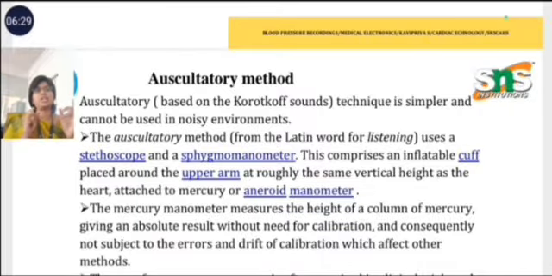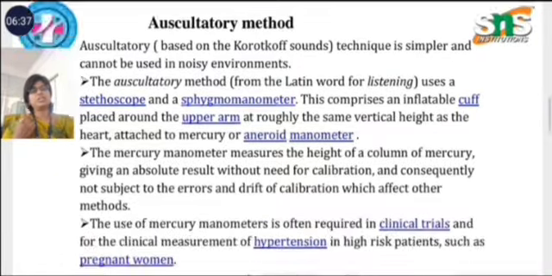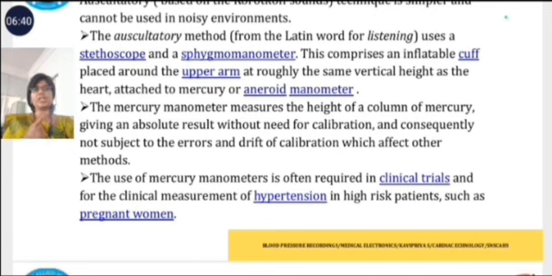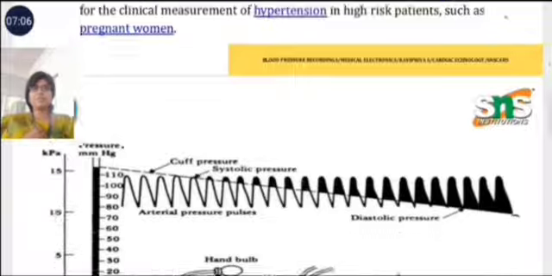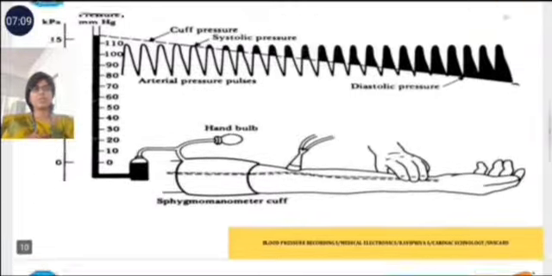The auscultatory method uses a sphygmomanometer, a stethoscope, and a mercury manometer. A mercury manometer measures the height of the mercury column and gives an absolute result without any need for calibration. Errors due to calibration drift do not affect this method. The use of the mercury manometer is often required in clinical trials, for clinical measurement of hypertension, and in pregnant women. This is the sphygmomanometer.